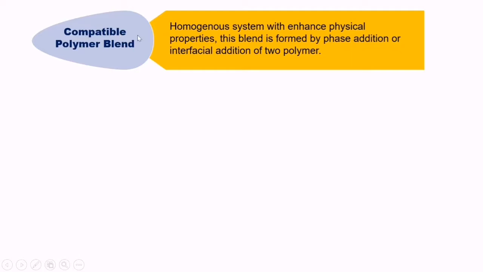That is, compatible blends are defined as a homogeneous system with enhanced physical properties, and this blend is formed by phase addition or interfacial addition of two polymers. Interfacial addition means, you are all acquainted that when you mix water with kerosene, you will find there is a clear cut difference between the water level and the kerosene level in the glass beaker.